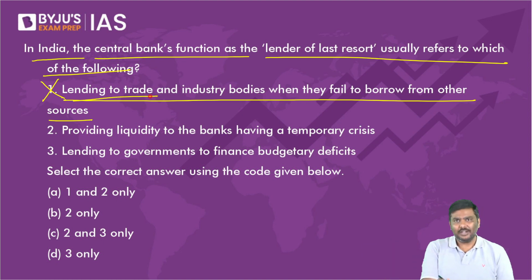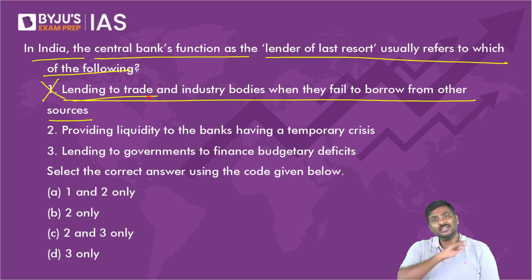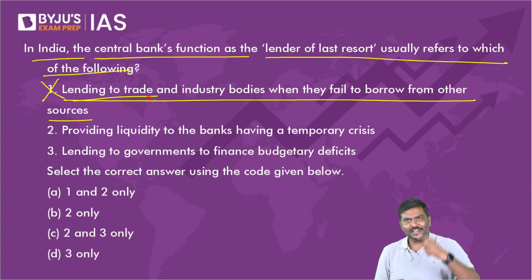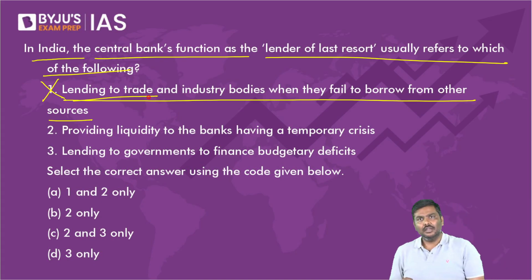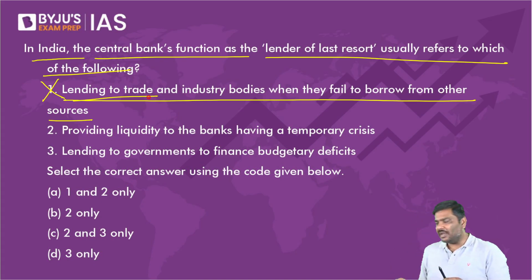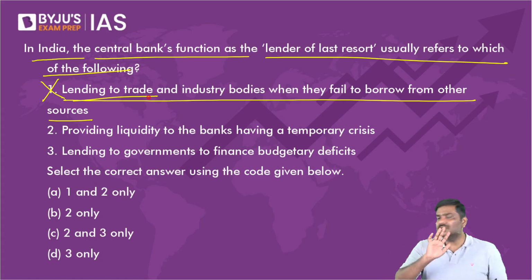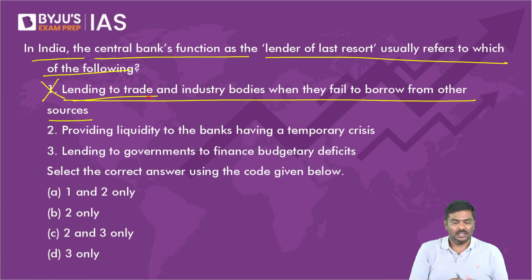Lending to trade, right? Do you think RBI will directly give loan to a company? Where? Which example? Where have you come across it? Please tell me, because for a fact, I have not told you this anywhere. For example, can you directly take a loan from RBI? Individual, can you take a loan from RBI directly? Can I go to the RBI governor and say, I'm teaching economics, so please give me a loan? No way. RBI doesn't deal with individual borrowers directly. They will always deal with the banks, and through the banks, they will deal with customers. So the first one is wrong.